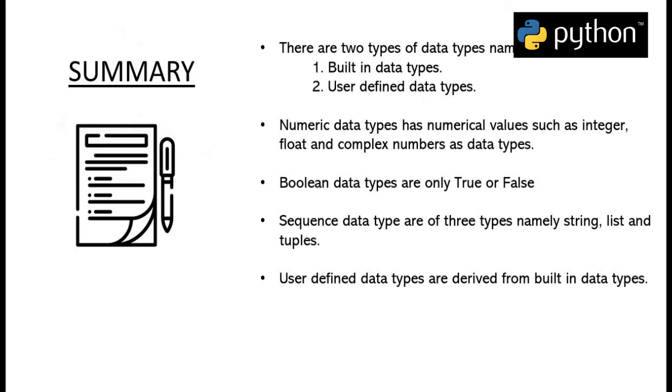So what did we learn in this session? We learned that there are basically two different kinds of data types in Python, namely built-in data types and user-defined data types. The numerical data type is made up of three different values, namely integer, float and complex numbers. Boolean data types are only true or false. Sequential data types are made up of string, list and tuples, and user-defined data types are derived from the built-in data types.